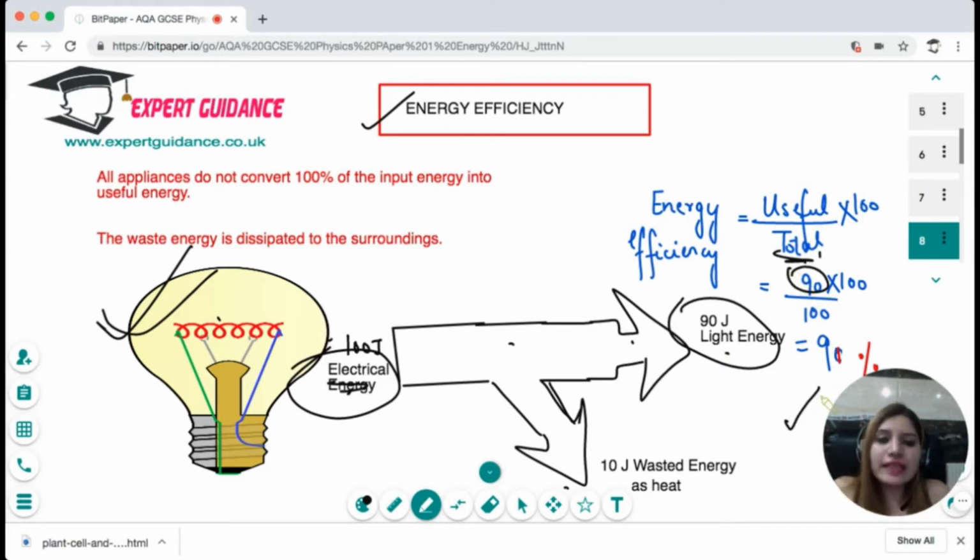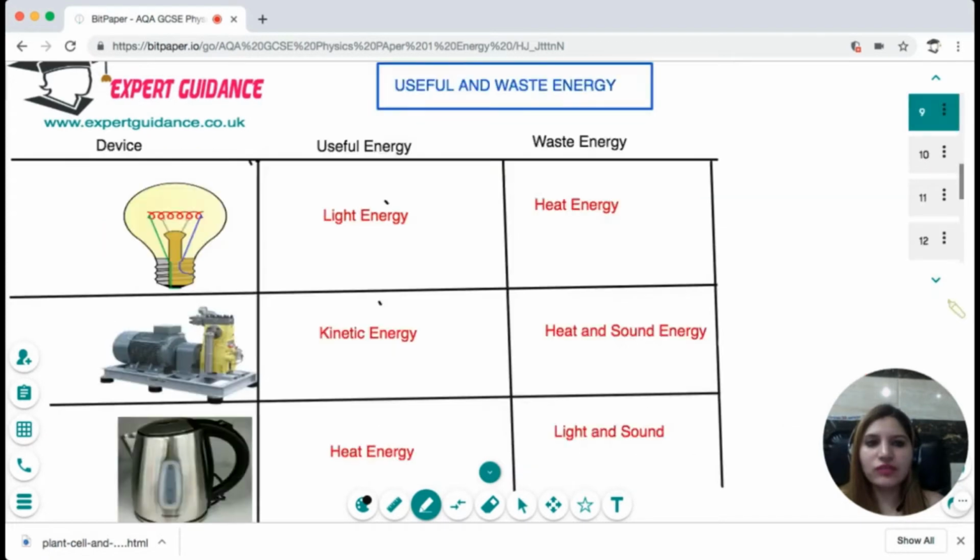So in the exam, they can give you the total energy, the efficiency, and ask you how much is the useful energy, or they can give you the useful energy and waste energy, and ask you how much is the input energy. So always remember, input is equal to the useful and the waste energy. And energy efficiency, you will be taking useful energy divided by total times 100. Okay, so I hope this concept of energy efficiency is clear to you.